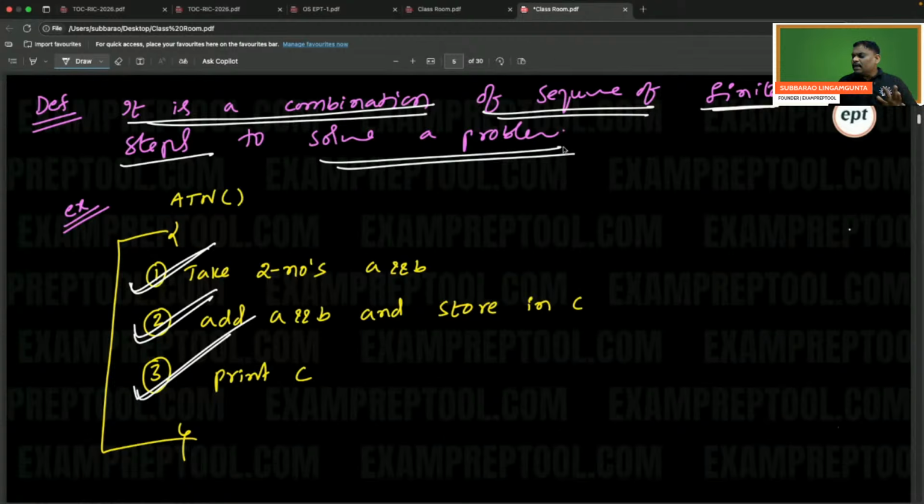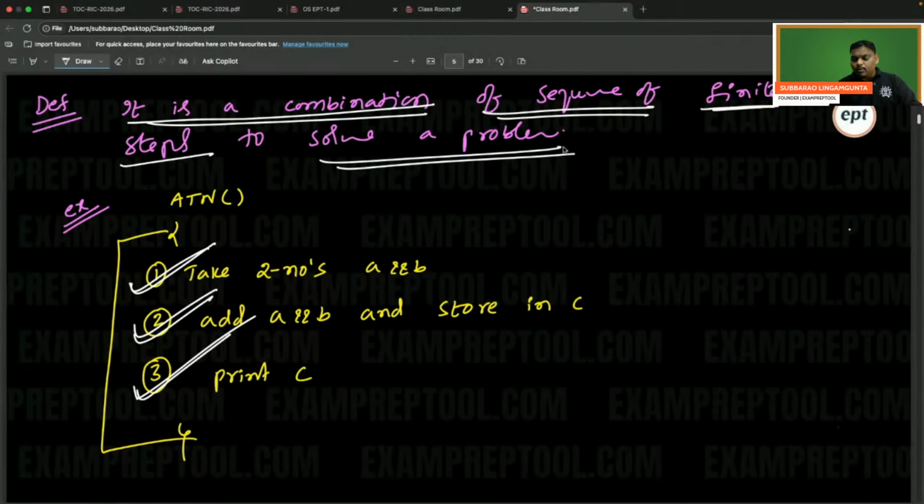That means when I run the algorithm, it takes my whole lifetime. I run the algorithm, but the output is not coming. I keep waiting, because the number of statements in the algorithm is infinite and it will take infinite time. So remember, an algorithm should contain finite steps.